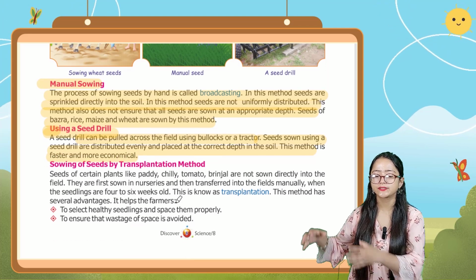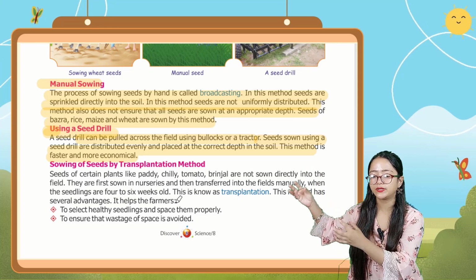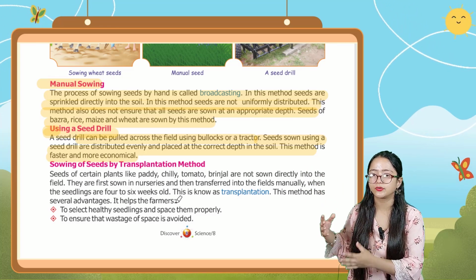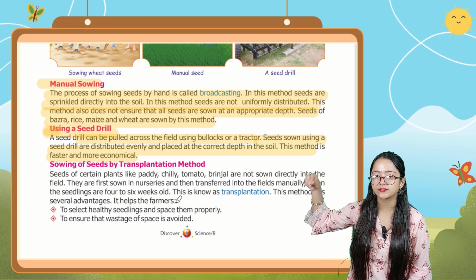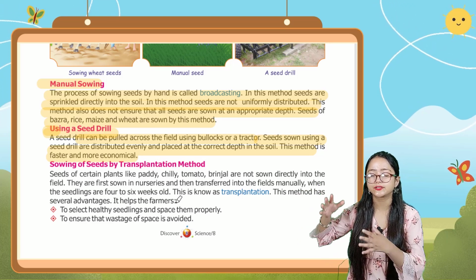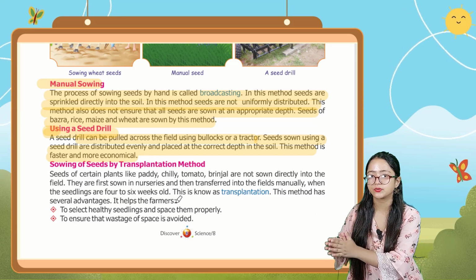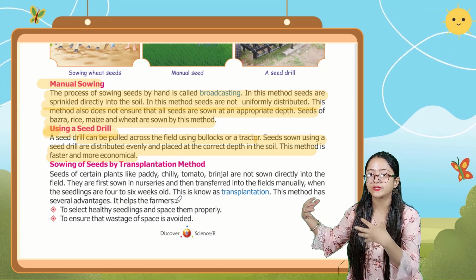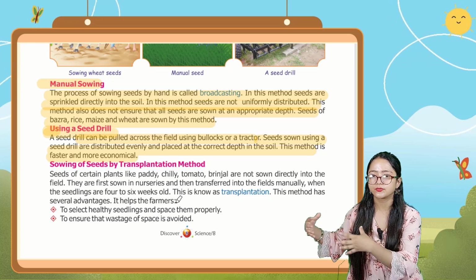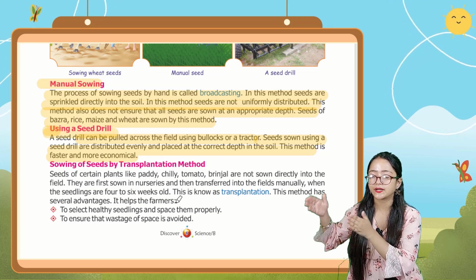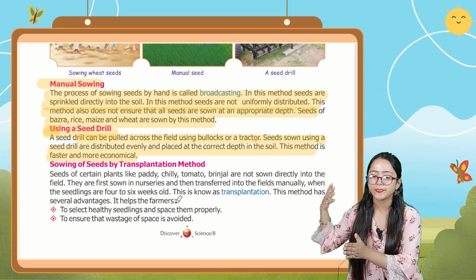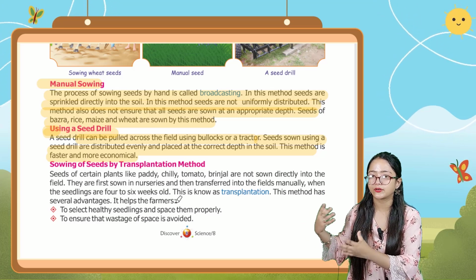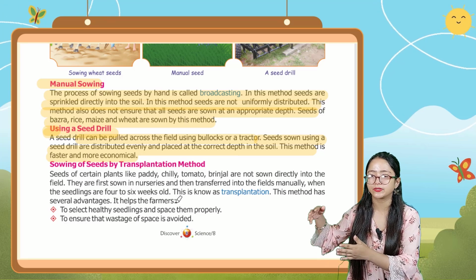So basically, a seed drill can be pulled across the field using bullocks or a tractor. Seeds are sown using a seed drill and are distributed evenly. It is not uneven. It is distributed evenly and placed at the correct depth in the soil. This method is faster as compared to the manual one, but it is more expensive as compared to the manual sowing.